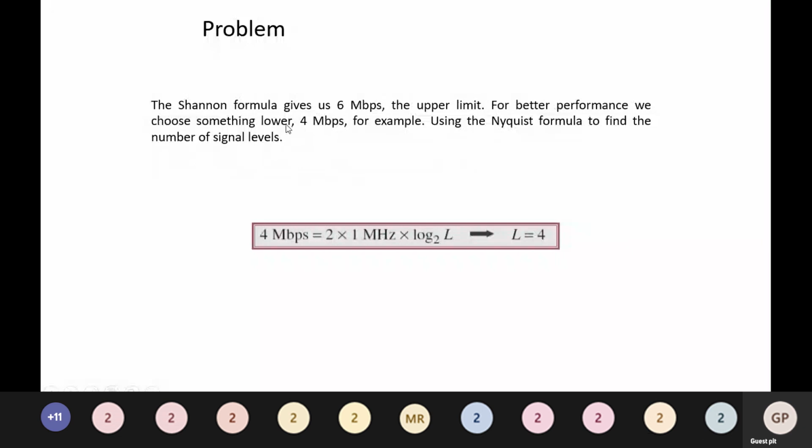For better performance, we choose something lower, 4 megabits per second for example, and use the Nyquist formula to find the number of signal levels. 4 megabits per second is equal to 2 into 1 megahertz into log base 2 of L, which gives L equal to 4.